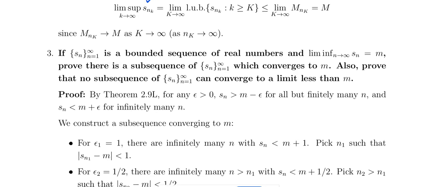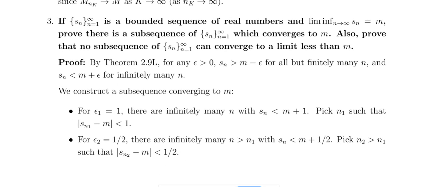For a bounded sequence of real numbers, if the limit infimum of Sn is m, then there is a subsequence which converges to m, and no subsequence of Sn can converge to a limit less than m.